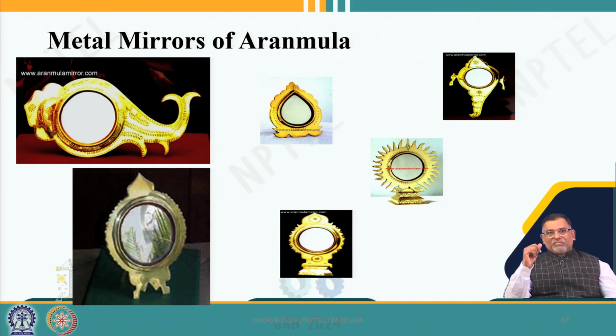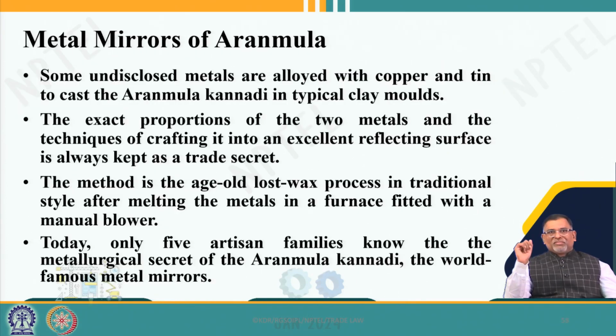So, this is a geographical indication from Kerala, India, the metal mirrors of Aranmula. These are completely metal mirrors. The Indian trade secret is known only to one family. They are world famous mirrors made from metals, and the mix of this metal is considered a trade secret.